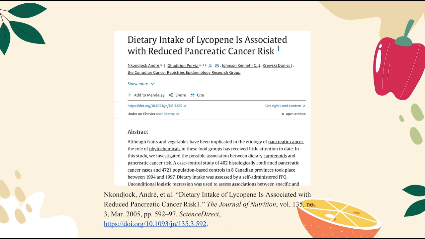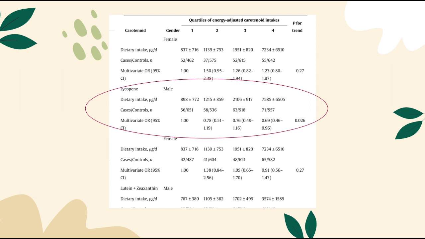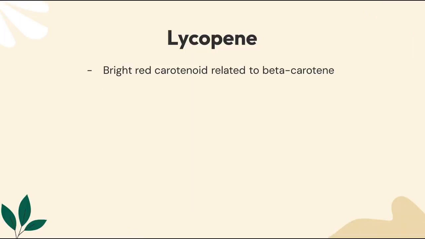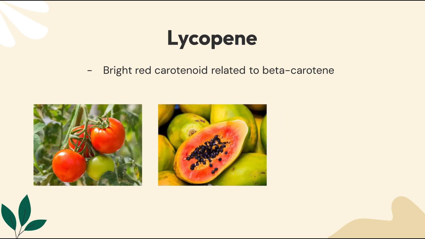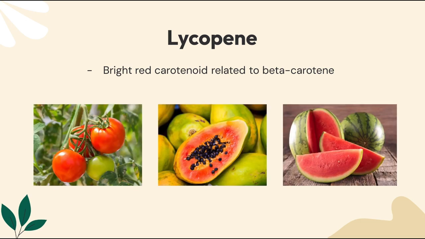After adjustment for age, province, education, smoking, BMI, folate, and total energy intake, the results show that there was a significant inverse association between pancreatic cancer risk and lycopene in men. Lycopene is a carotenoid found in red fruits and vegetables like tomatoes, papayas, and watermelon. In this study, a majority of lycopene intake was from tomatoes, tomato juices, and tomato sauces. Beta-carotene was also again found to be significantly related to reduced pancreatic cancer risk in people who never smoked.